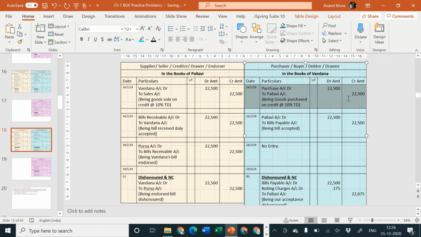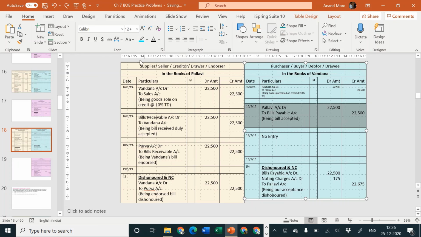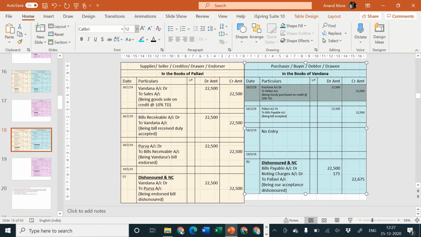Let me reduce the font size of all these different entries so you can see it in one single go. Just a moment. Okay, this one is done. This one is also I'm going to reduce now. Just a minute. Yes, so it is easy for you to see it in one single glance.